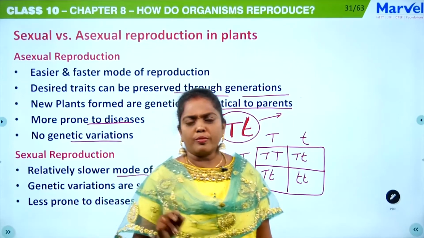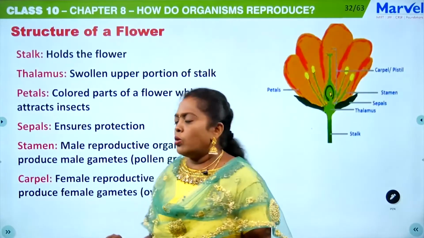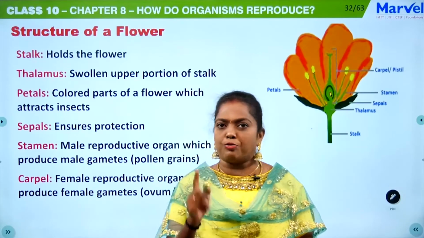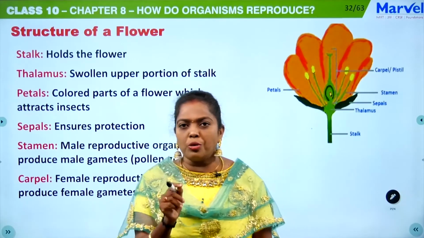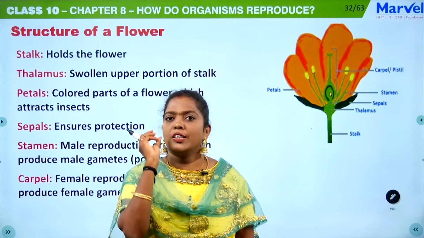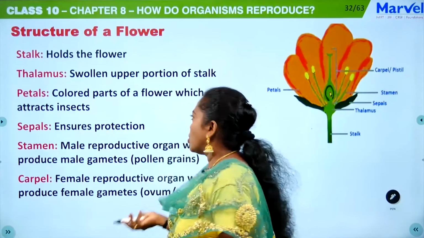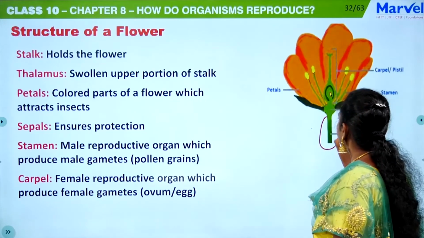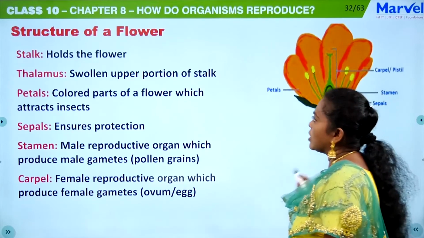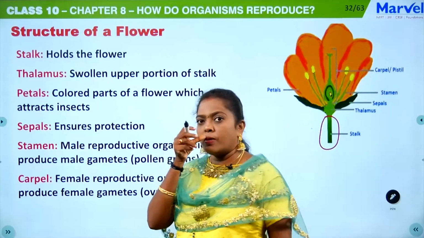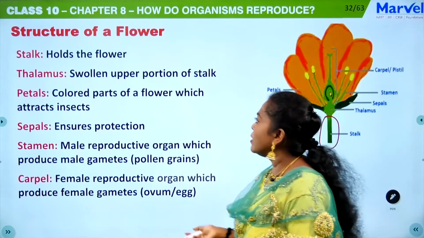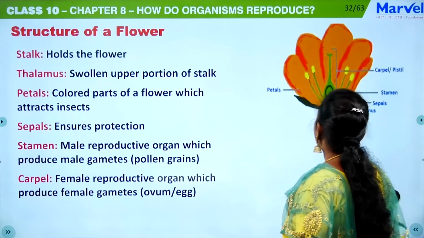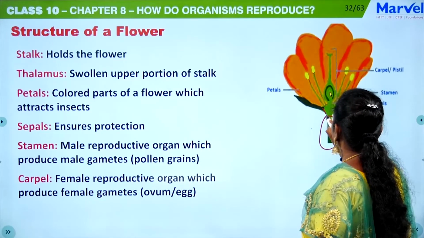Now I have told you the reproductive structure of a plant is a flower, so you should know clearly about the structure of a flower. In the flower you can see a stalk over here. The stalk is the one which holds the flower, or you can call it a pedicel. Then the thalamus, which is the swollen upper part here.